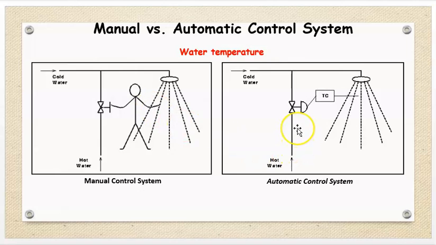In case of automatic control system, here thermocouples will be there or sensors will be there. When the water temperature reaches 40 degrees Celsius, automatically the supply of hot water and cold water will be adjusted and we can take the bath.